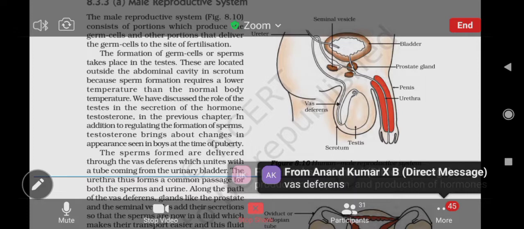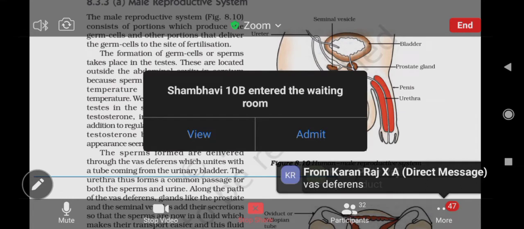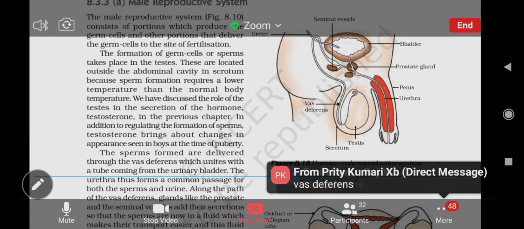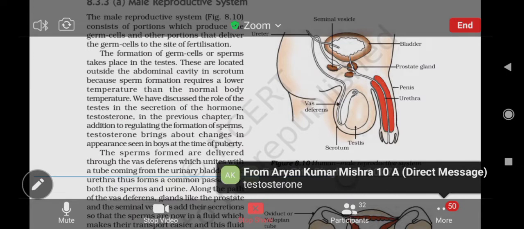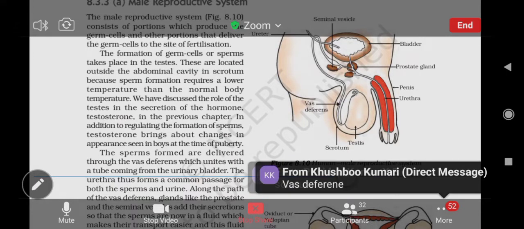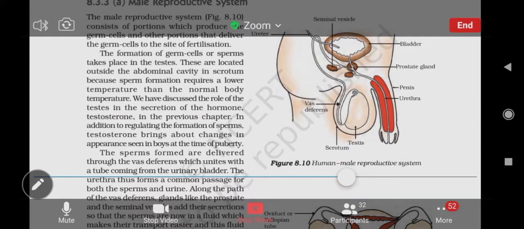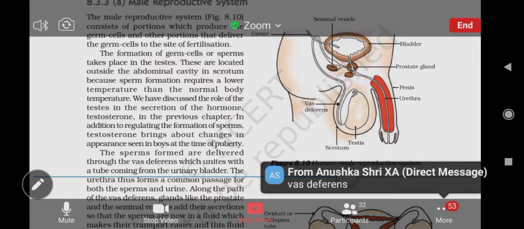Correct, Anand? Correct, Kunal? Correct, Karan? Correct, Preeti? Aryan, I asked what is the name of the part. You are with, I think, the previous question only. That's why you have given the answer testosterone.